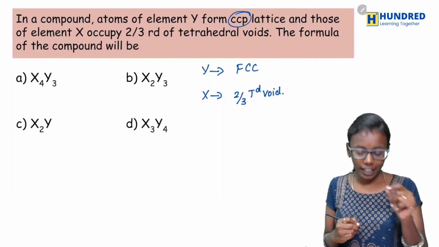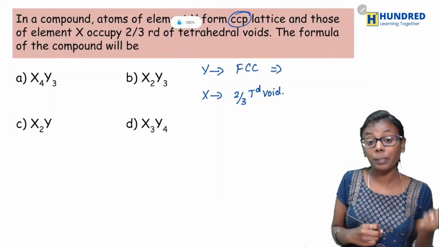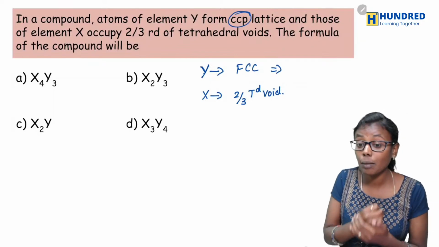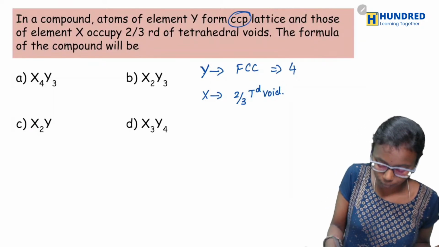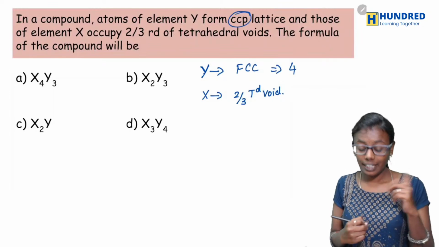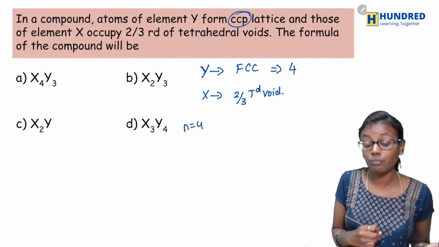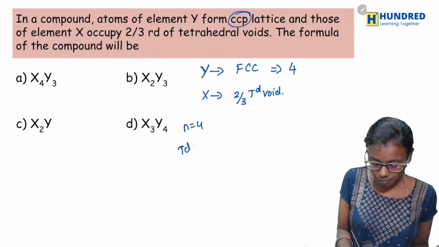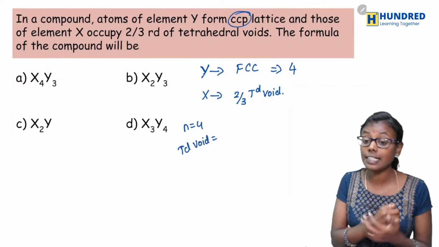For FCC, what is the number of atoms? It is 4, right? If n is equal to 4, what would be the tetrahedral void?